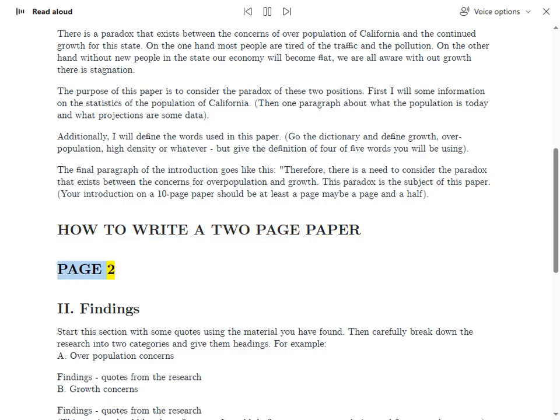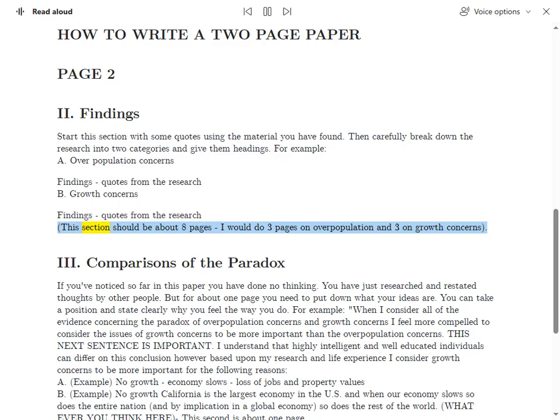Page 2. 2. Findings. Start this section with some quotes using the material you have found. Then carefully break down the research into 2 categories and give them headings. For example, A. Overpopulation concerns. Findings, quotes from the research. B. Growth concerns. Findings, quotes from the research. This section should be about 8 pages. I would do 3 pages on overpopulation and 3 on growth concerns.